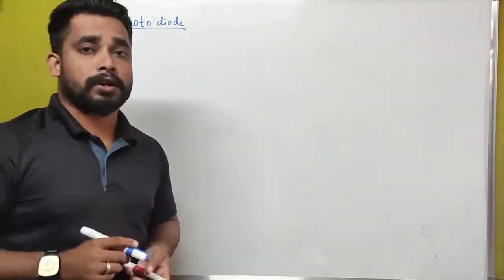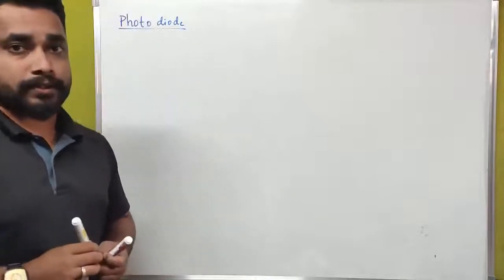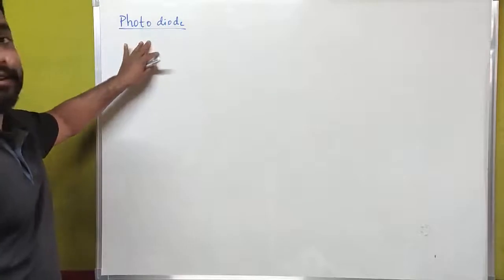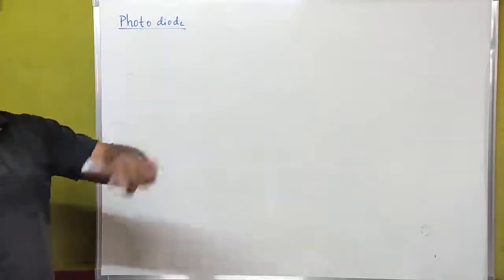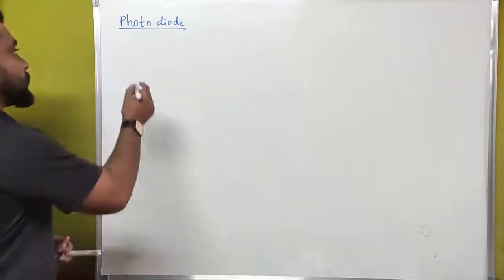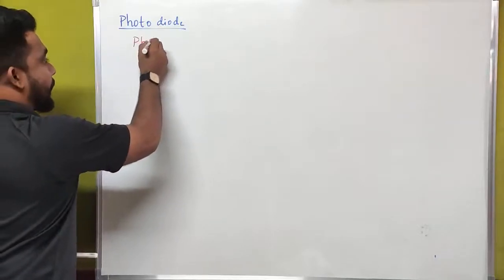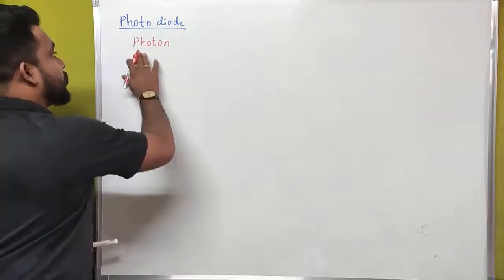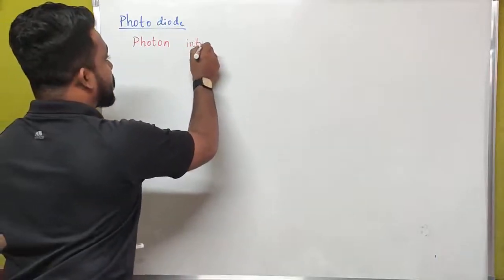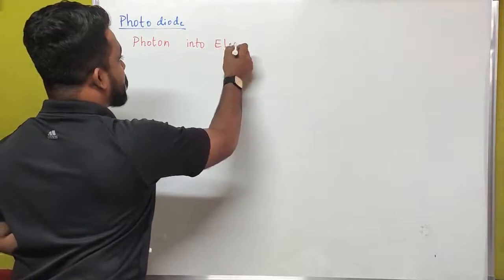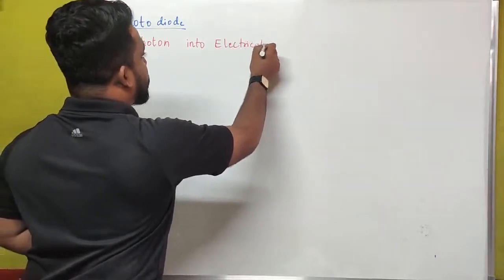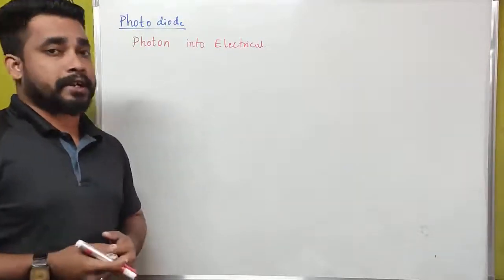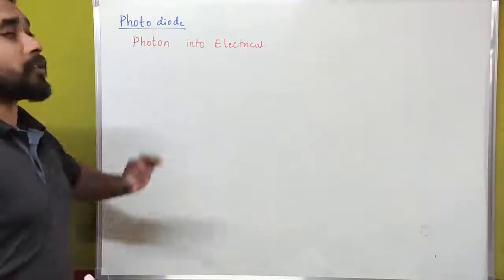A photodiode is also an optoelectronic device. What is the meaning of photodiode then? It is a device which converts photon energy into electrical energy. Such types of devices are known as photodetectors, or generally we can call them photodiodes.